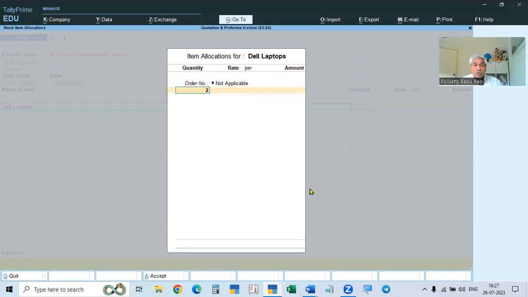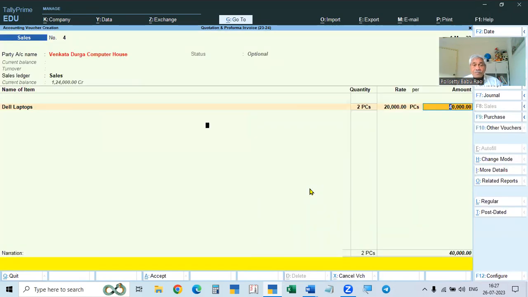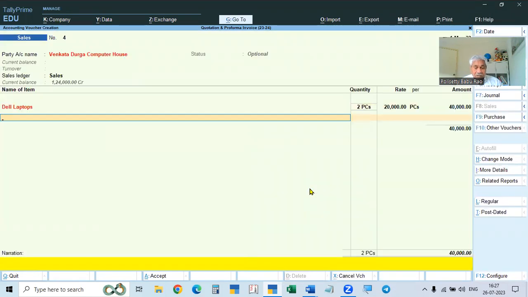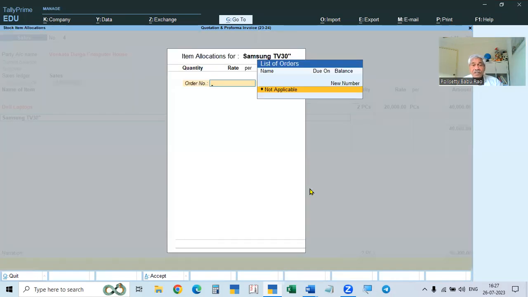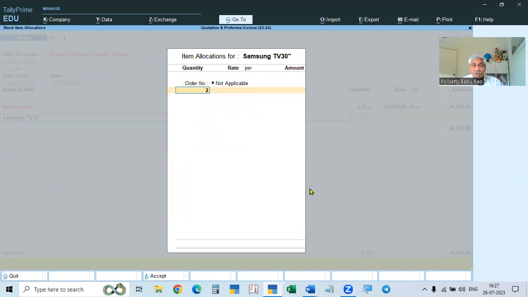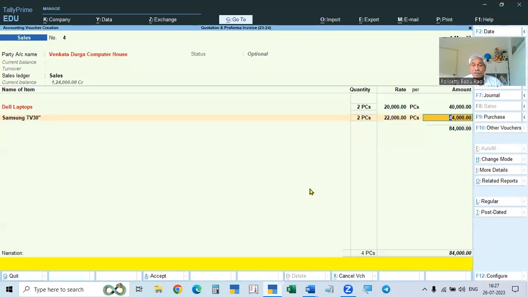Two numbers of laptops at 20,000, so 40,000. Then another one, a Samsung TV, 30 inches, not applicable. Here also 2, for example 22,000, so 44,000 totally.